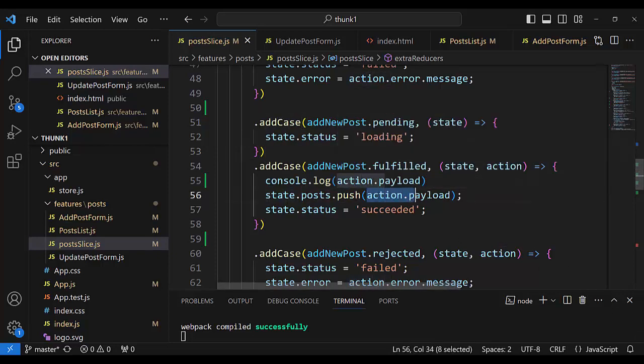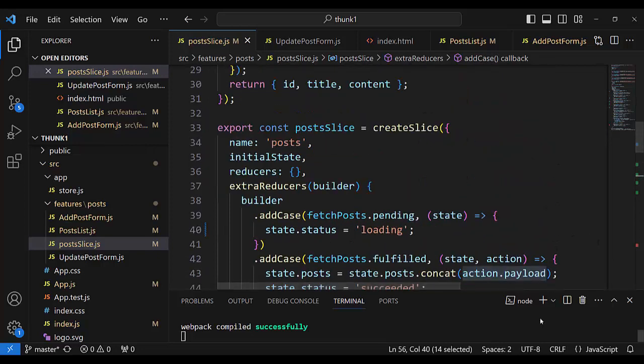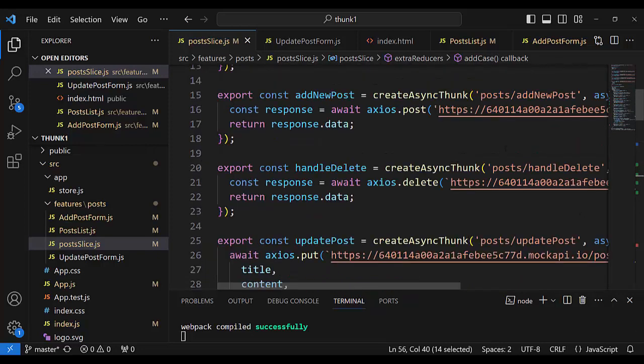What is action.payload? Action payload is ID, title, content. What is initialPost?